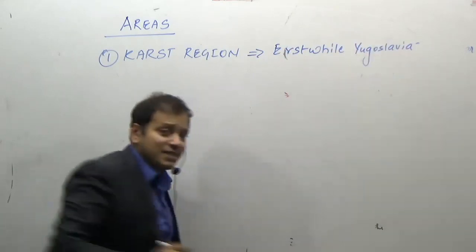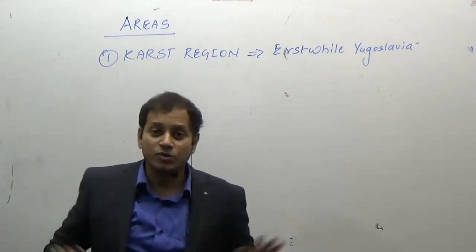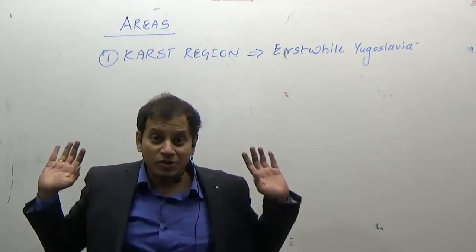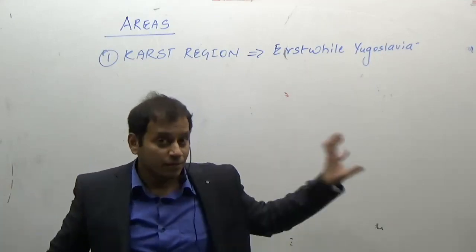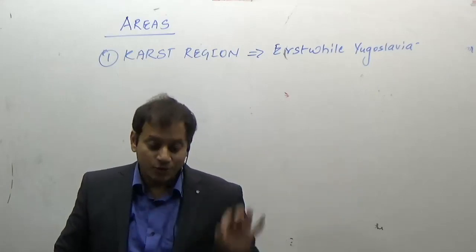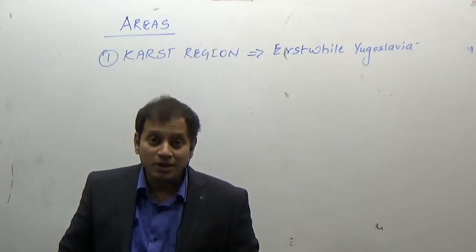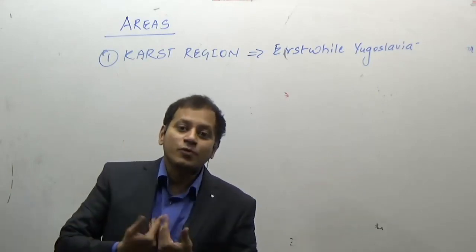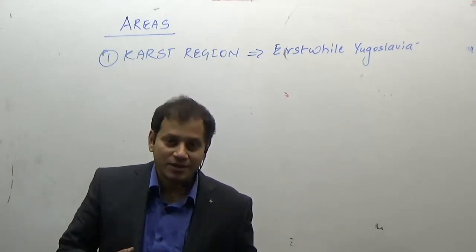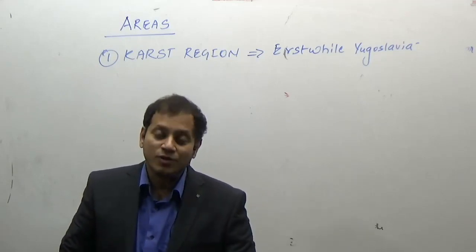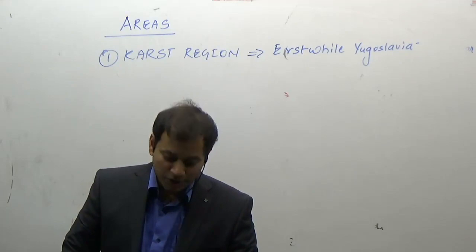When I say erstwhile Yugoslavia, that means Yugoslavia as a country does not exist today. This is not my topic, what formed Yugoslavia. As a student, it is your job to Google which countries were part of erstwhile Yugoslavia, or wait till someone teaches you international relations or politics. But it is better that you search for which countries made up erstwhile Yugoslavia.